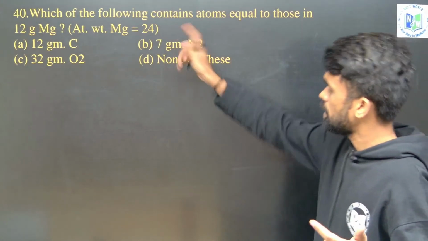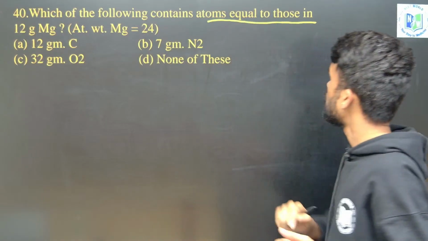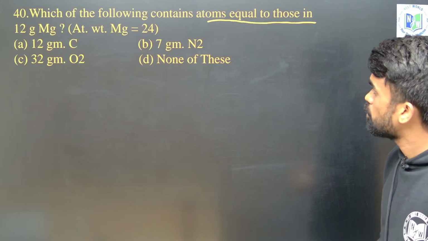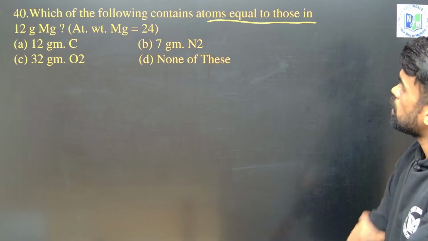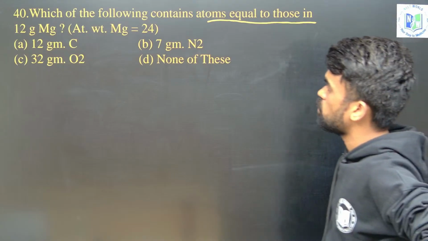Now tell me what is the answer for this? Which of the following contains atoms equal to those in 12 grams of magnesium? Will you try this? Yes. So look here, which of the following contains atoms equal to those in 12 grams of magnesium?